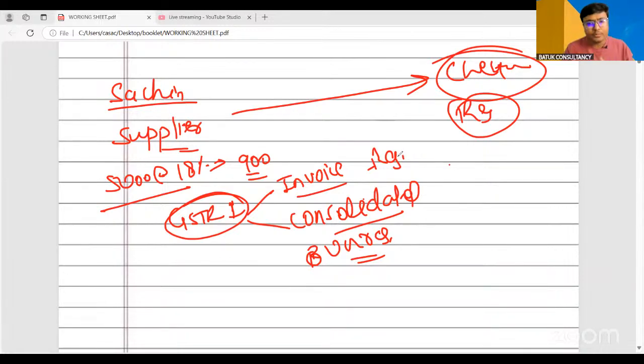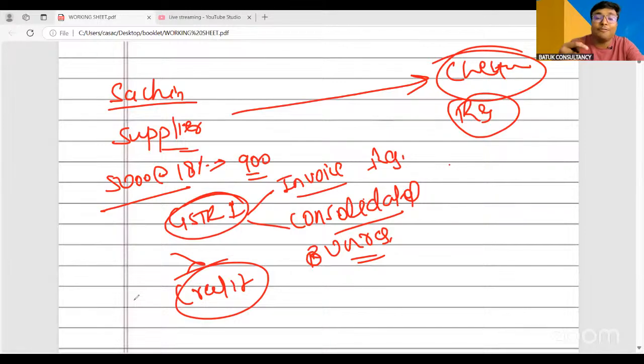Now, the government is also saying that suppose during that particular month, Mr. Sachin has made a sale of 5,000 rupees to Mr. Chetan, and suppose Mr. Sachin has issued one credit note related to a discount of 1,000 rupees. In that case, the government is saying, yes, you have to report that credit note as well. And while reporting that credit note, just consider registered credit notes. That means if you are providing any credit to a registered person, in that case you have to give invoice-wise details. And if this is an unregistered person, in that case you may provide the consolidated details of the unregistered credit note, or you can adjust the same.